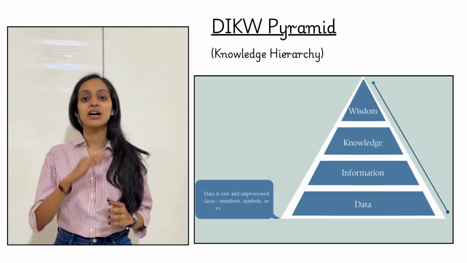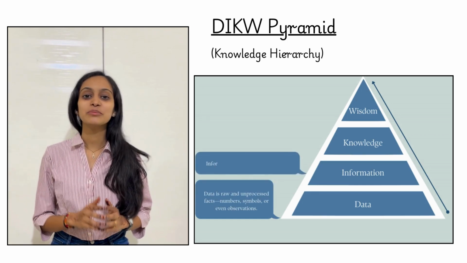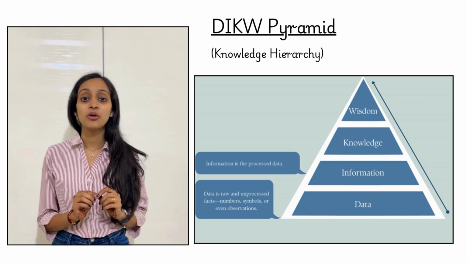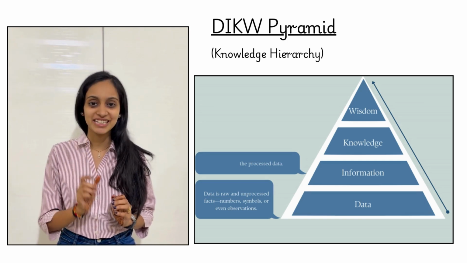Next in the level, on the top of data we have information. Information is the processed data. It helps us to understand what the raw data means and it adds some meaning to the raw data.